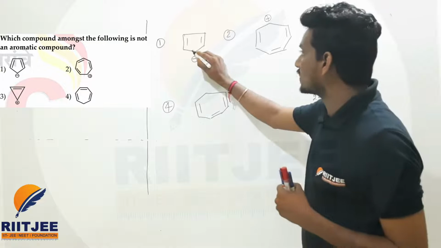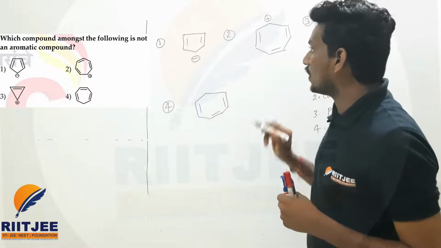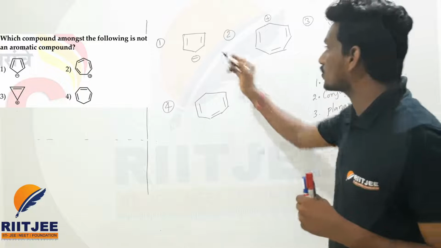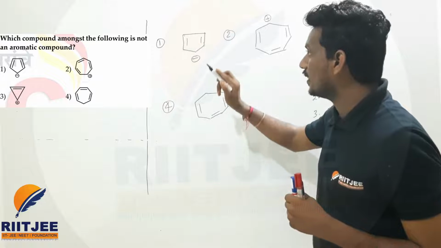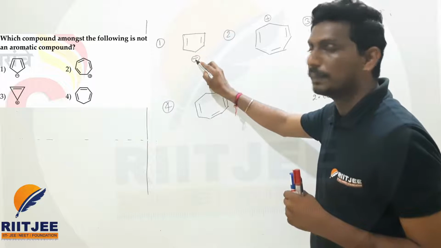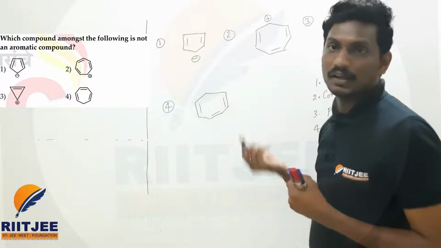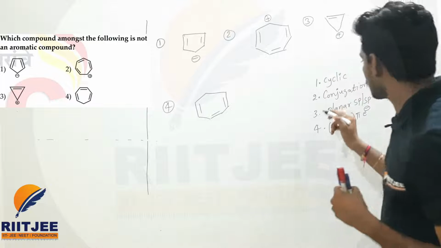So the first one, let us see here, my dear students. In this one, first, it is cyclic. Yes sir, it is cyclic. Next, the second one, conjugation: pi, sigma, lone pair. So negative charge, so sigma and pi conjugation is there. Conjugation is also there.